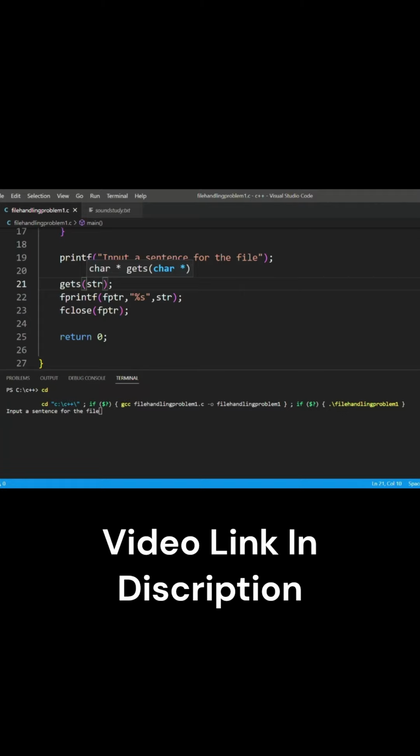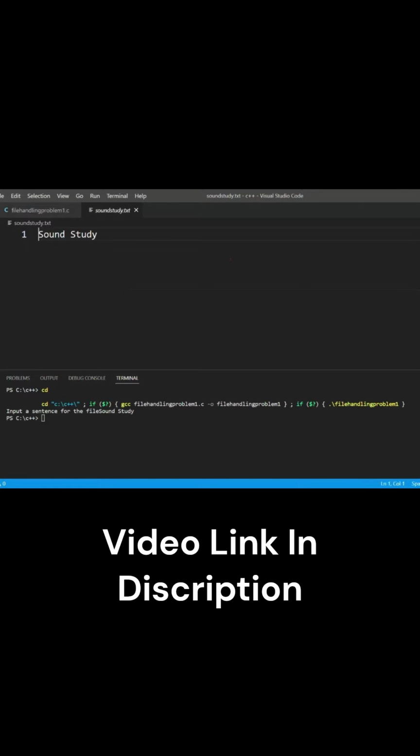So let's again run this code, input a file. Let's print a message, "sound study". Here you can see it is perfectly printing.